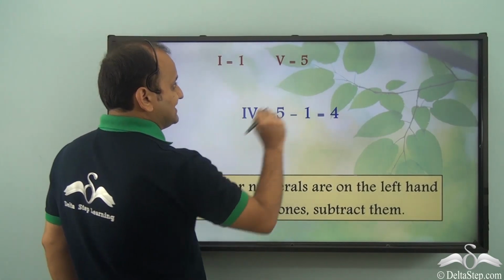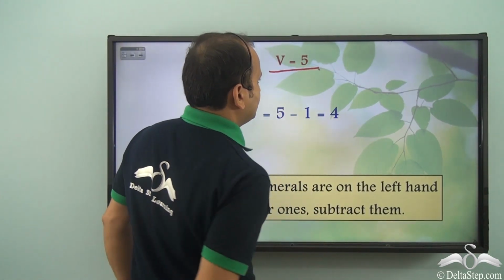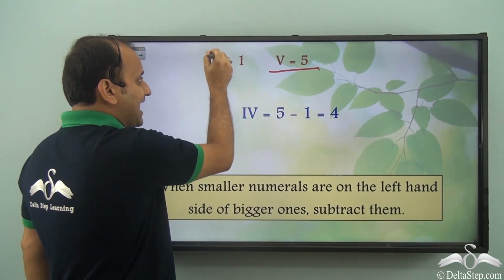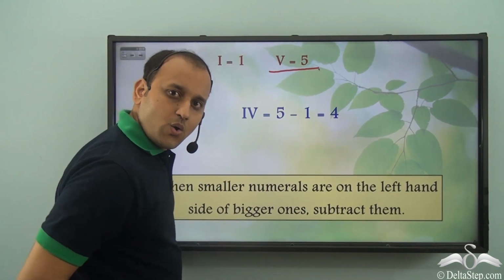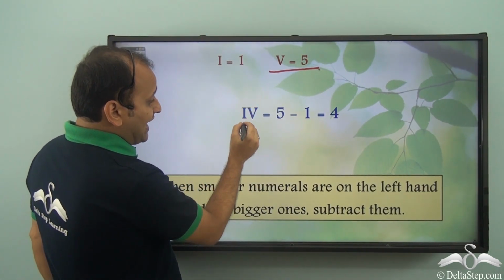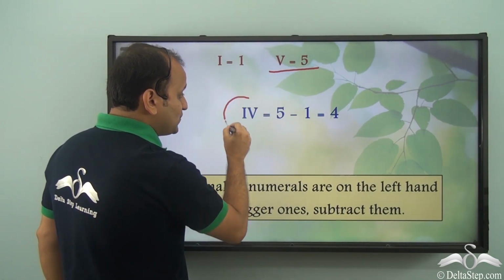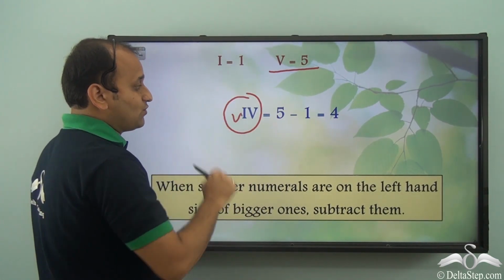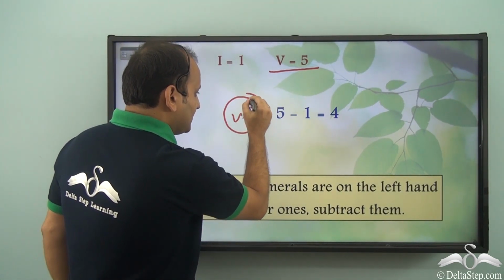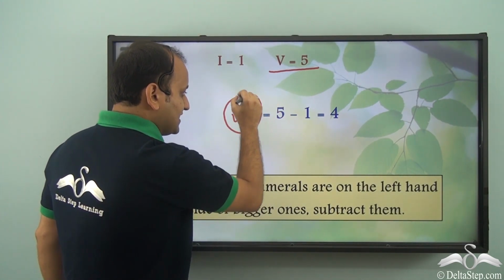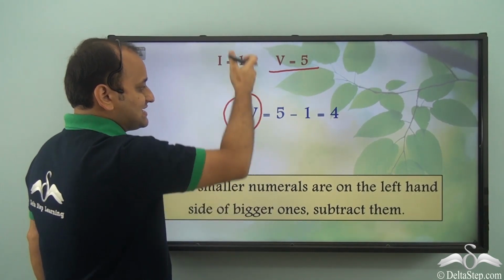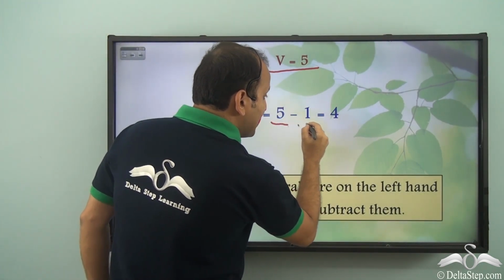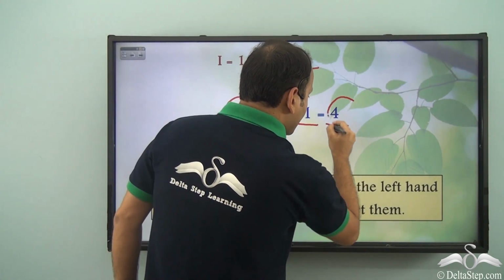So this is 5. So when you write V, it represents 5, and when you write I, it represents 1. Now when you write V and I together in this way, where I is on the left of V, then what is happening? V is 5 and I is 1, and when you place I to the left, you are subtracting 1. So it is 5 minus 1, that is 4.